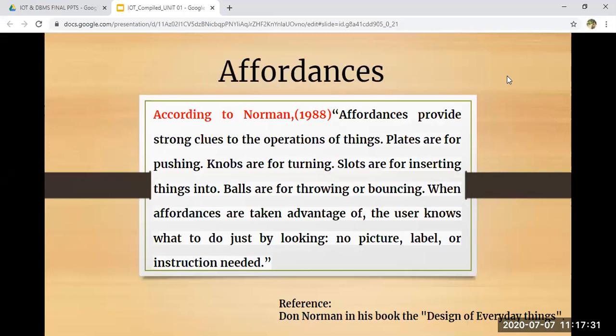Okay, good morning, dear students. Let us start. So, the last topic which we had covered was graceful degradation. Now, we are moving to the next topic, that is affordances.